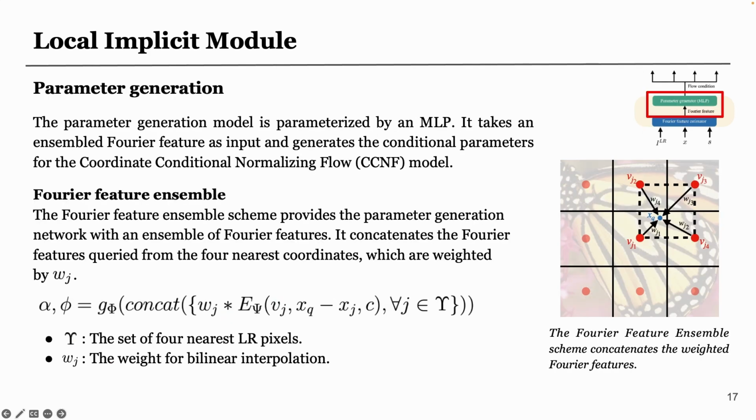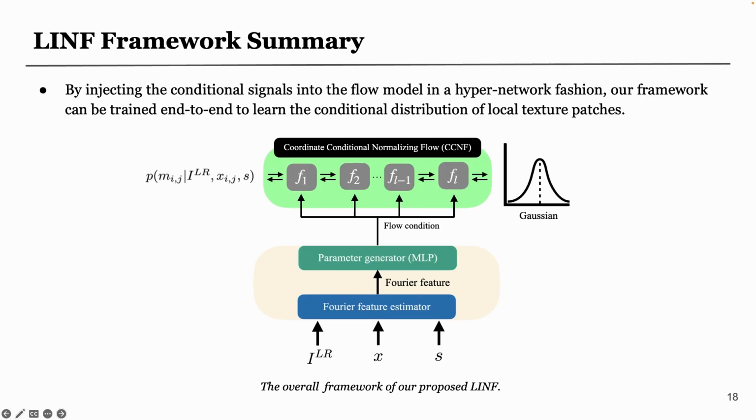The Fourier features will be aggregated by our proposed Fourier feature ensemble scheme, which concatenates the weighted Fourier features queried from the 4 nearest coordinates to generate the ensembled feature. The ensembled feature will be passed to the parameter generation network to produce the parameters of the flow model. In summary, by injecting the conditional signals into the flow model in a hypernetwork fashion, our framework can be trained end-to-end to learn the conditional distribution of local texture patches.